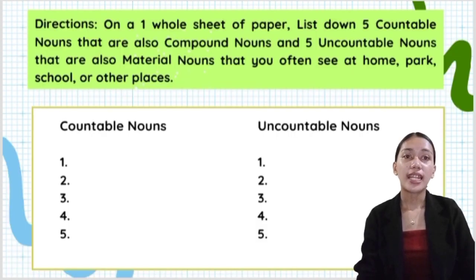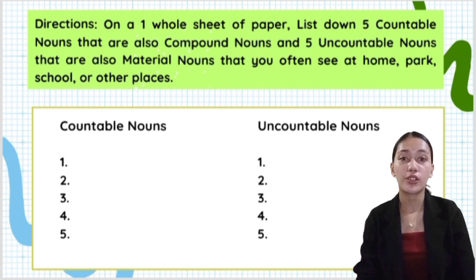So for your another activity, get another sheet of paper. So here's what you're going to do. You're going to list down 5 countable nouns that are also compound nouns and 5 uncountable nouns that are also material nouns that you often see at home, park, school, or other places. I'll give you another 5 minutes to work on this activity. And after, we're going to check your answers.